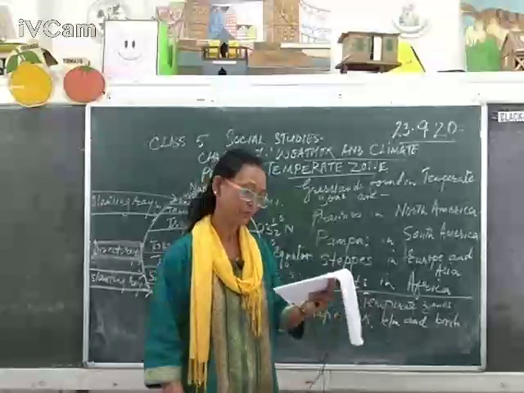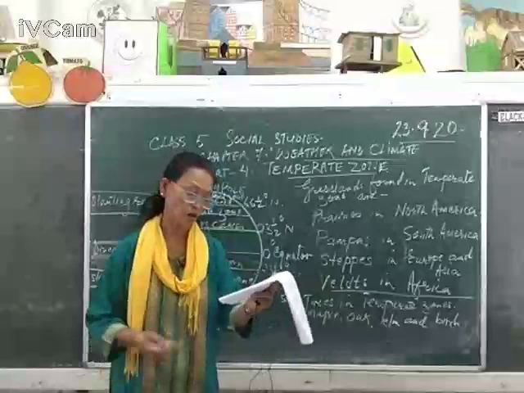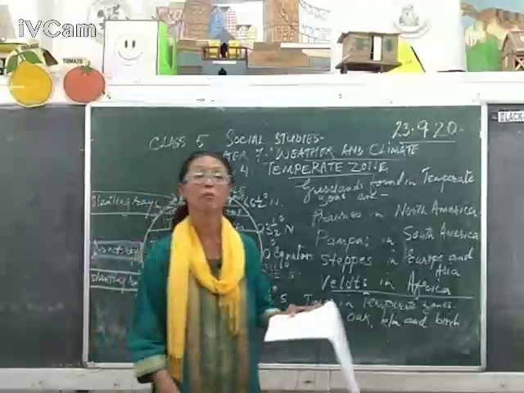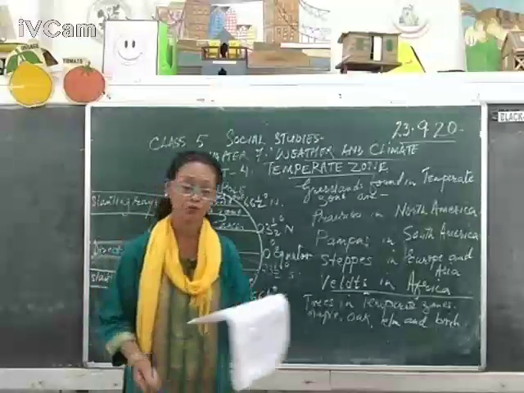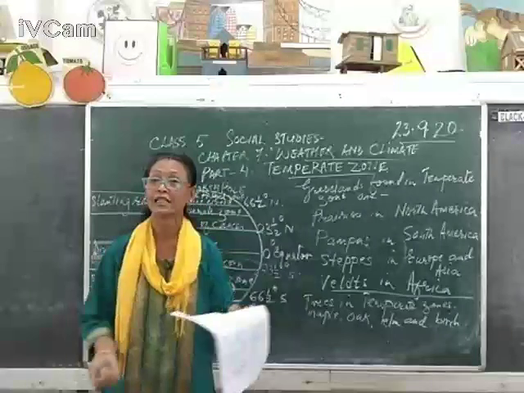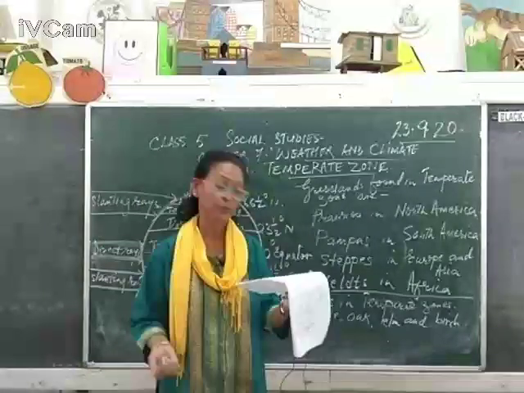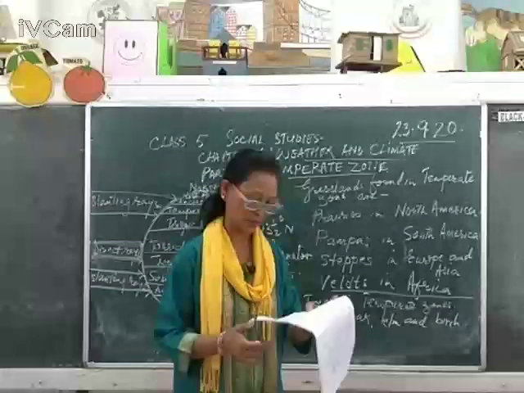Now, what do you mean by migrate? To move from one place to another in search of food and shelter, according to the seasons, is called migration.